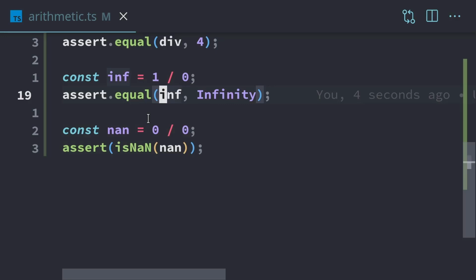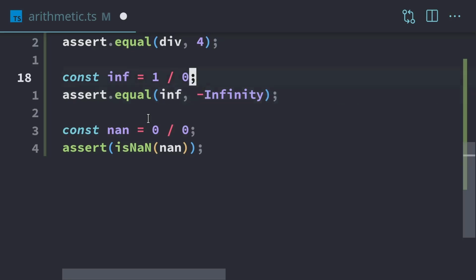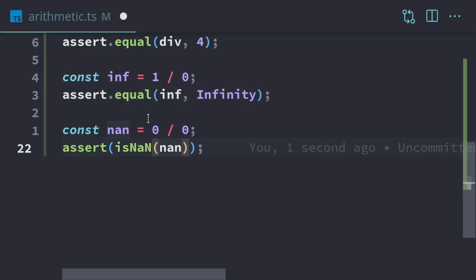Essentially what this means is you want to try to avoid dividing by 0 as much as possible, because you're not actually going to get an error in your code back. You're just going to get infinity, or not a number. You might even get negative infinity, because I believe if you do negative 1 divided by 0 or 1 divided by negative 0, you might get negative infinity back. And that's a lot of weird edge cases to test for. So if you just check your code to make sure that you don't have 0 when you're doing division, then you could avoid looking at all this. That's what I would recommend: just avoid 0 altogether.